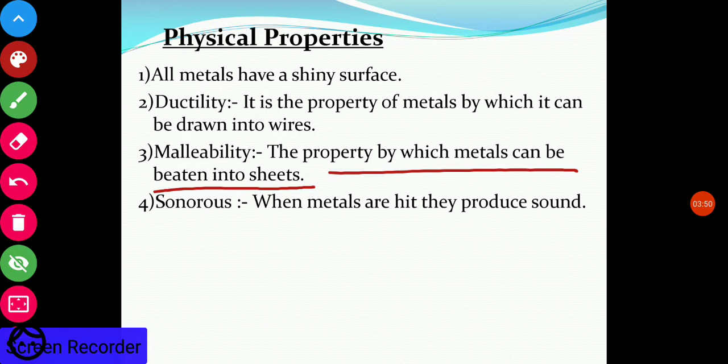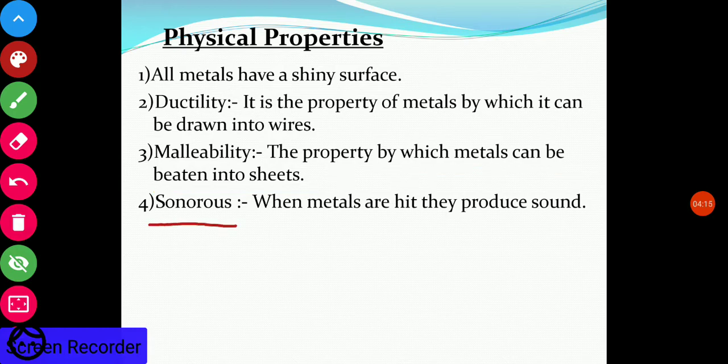And also you have seen many other metallic sheets, just like the aluminium foil, which is very common nowadays in the kitchen. That is also made up of the metal aluminium, and it is possible only because metals can be beaten into thin sheets.